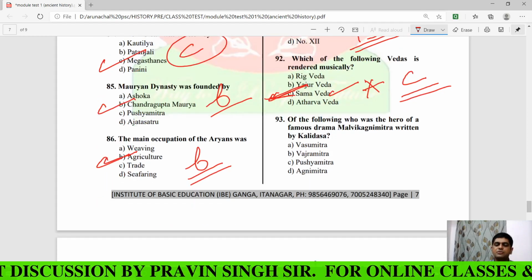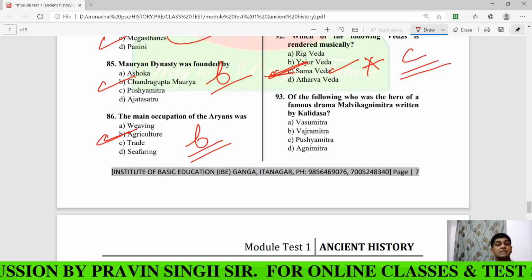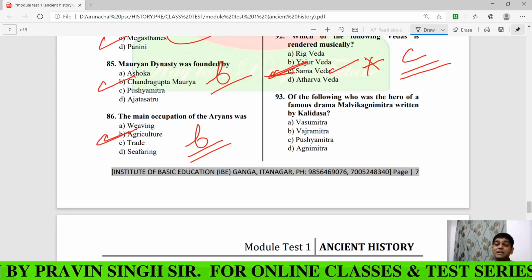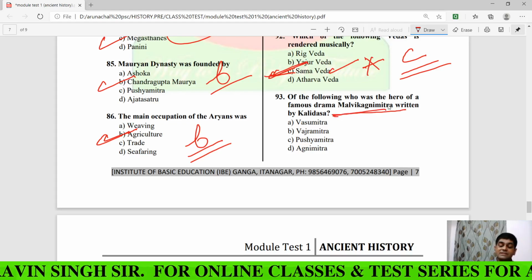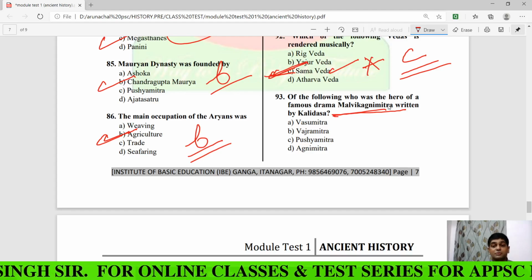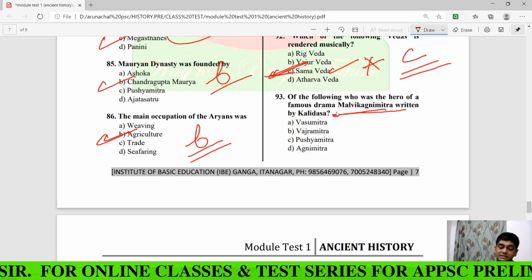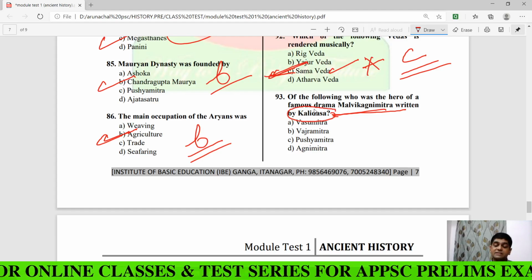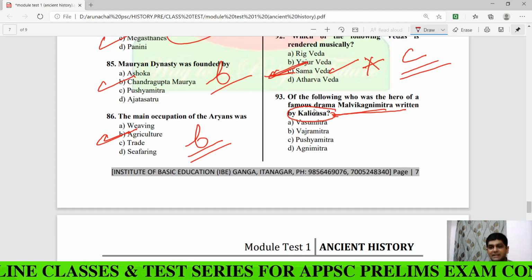Now comes question number 93: who was the hero of the famous drama Malvikagnimitram written by Kalidasa? In the classroom, when I was discussing the Gupta period, I discussed this great Sanskrit playwright Kalidasa.